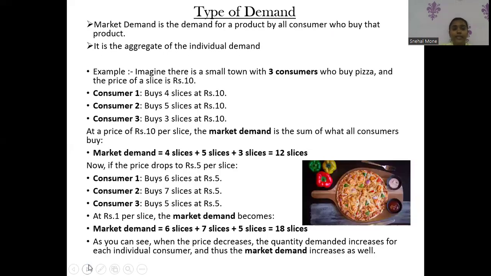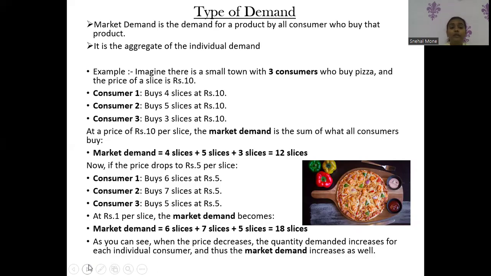Next is market demand. Market demand is the demand for a product from all consumers who buy that product. It is an aggregate of the individual demands. Here we share an example of a small town. In a small town, there are three consumers who buy pizzas. The price of a slice of pizza is 10 rupees. Now, there are three consumers.